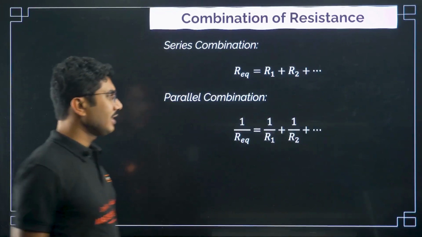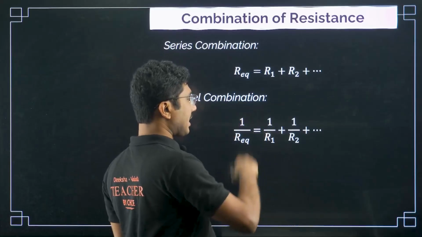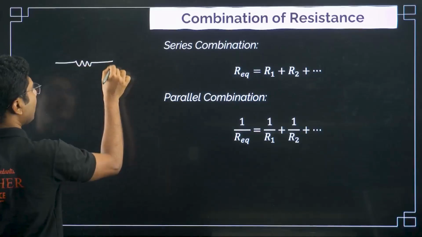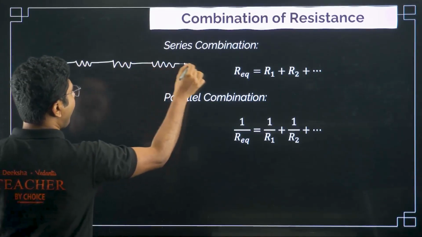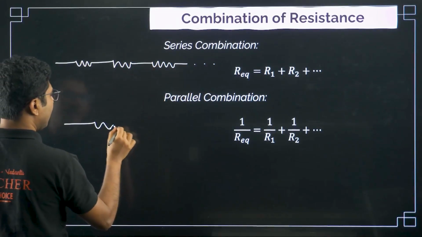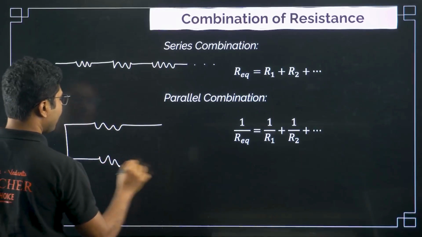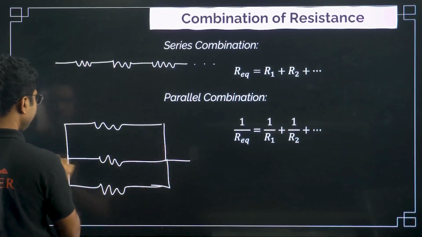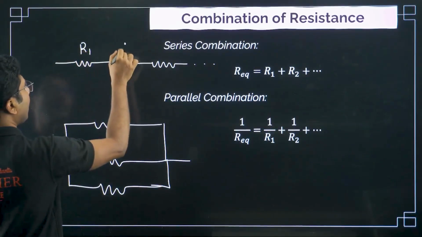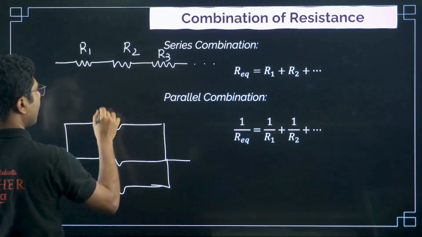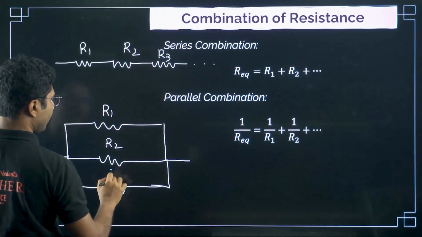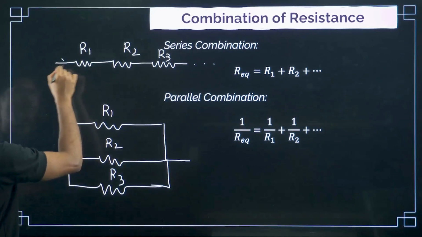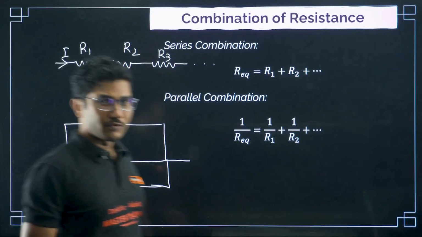And parallel combination is 1 by Req is equal to 1 by R1 plus 1 by R2 plus and so on. Series combination means resistances are connected one after another. And parallel combination means voltage is the same. Remember that in parallel combination voltage is same, in series combination current is same. R1, R2, R3.